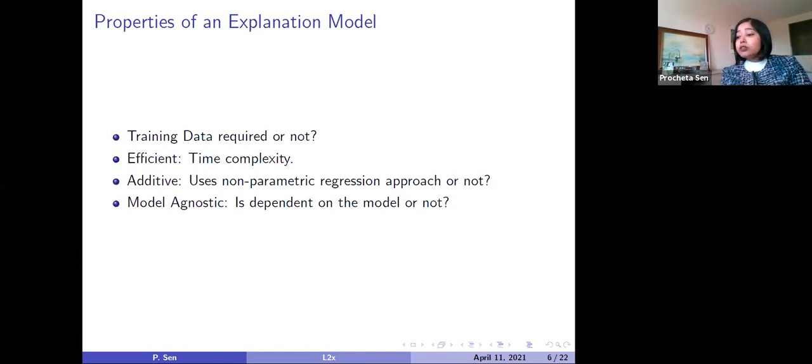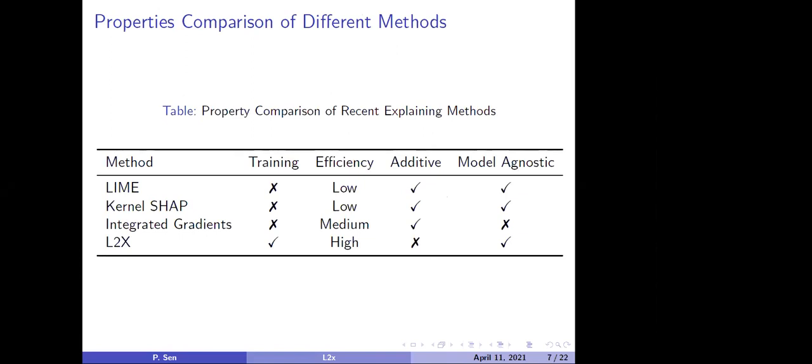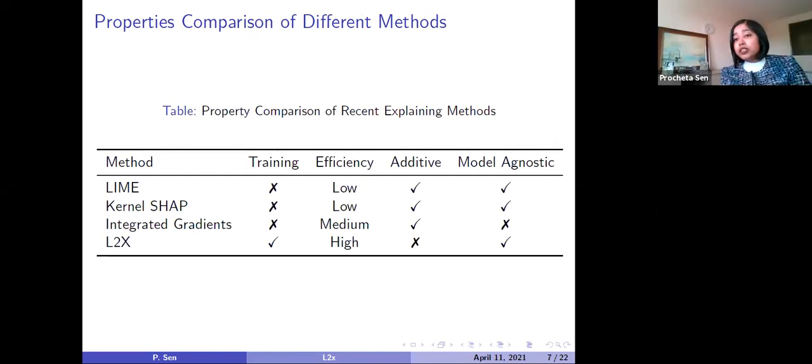So that we call the model agnostic property. In this table, I have shown the comparison of the different properties in the existing work and L2X. The interesting thing to note is that all the other existing explanation frameworks, like for example, LIME, Kernel SHAP, integrated gradients, all those are additive. That means they use the regression framework for explanation, but L2X doesn't use a regression framework.